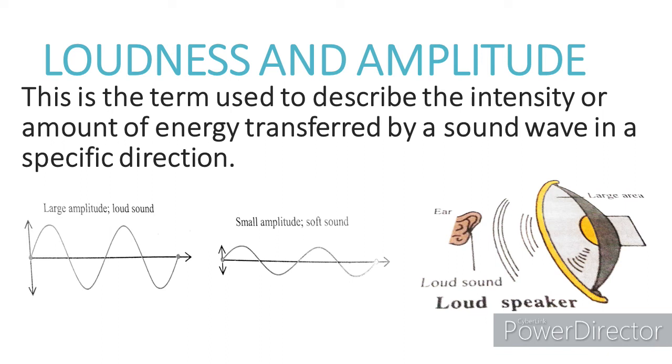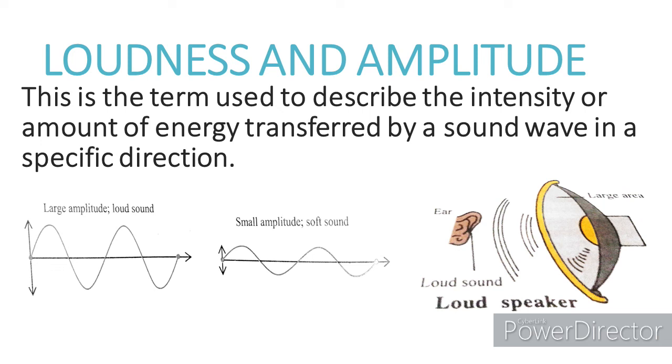Now, number two, loudness of a sound depends on the strength of the initial vibration of the source of sound. And then number three, the loudness also depends on the distance of the source from the observer. So these are three key factors that the loudness of a sound depends on. Let me run it through again. The total mass of air that is set into vibration. Number two, the strength of the initial vibration of the source of sound. And then number three, the distance of the source from the observer.